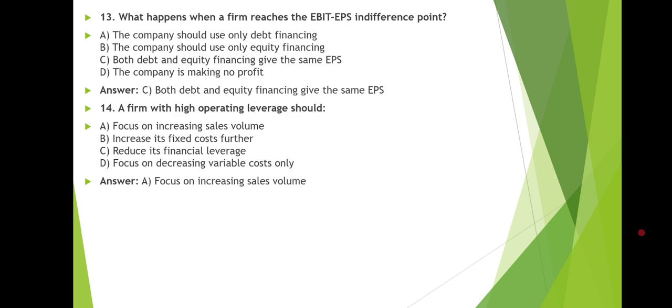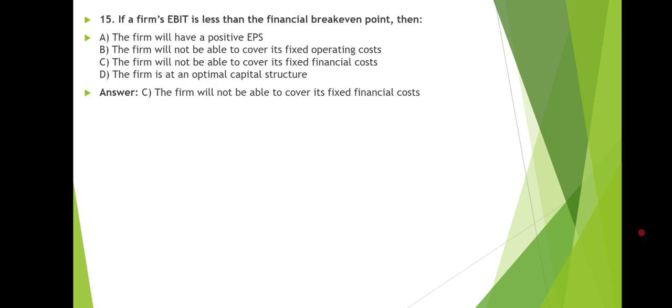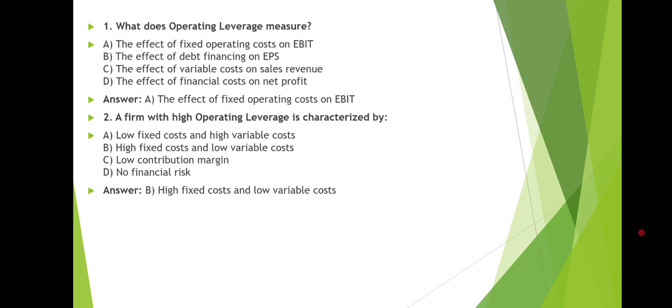And what happens when a firm reaches the EBIT and EPS indifference point? And the right answer is C, both debt and equity financing give the same EPS. Next question we have, the firm with high operating leverage should focus on increasing sales volume. Next question we have, if a firm's EBIT is less than the financial break-even point, then the firm will not be able to cover its fixed financial cost.